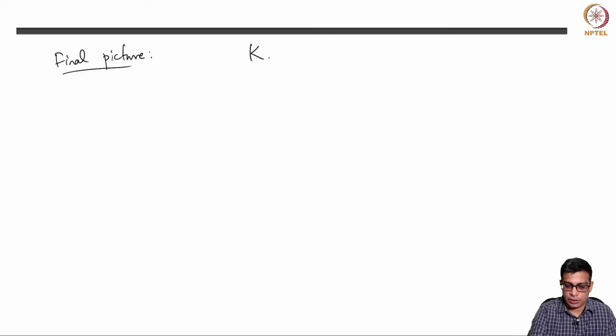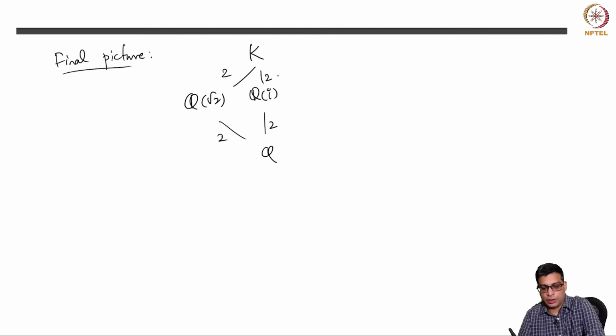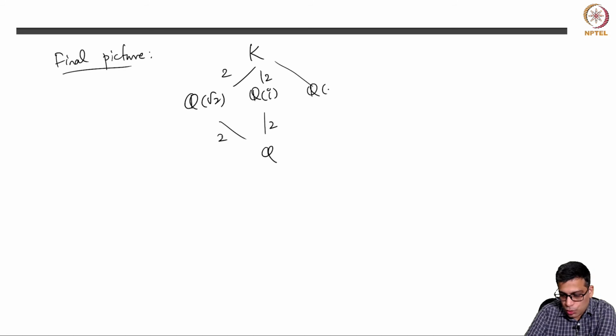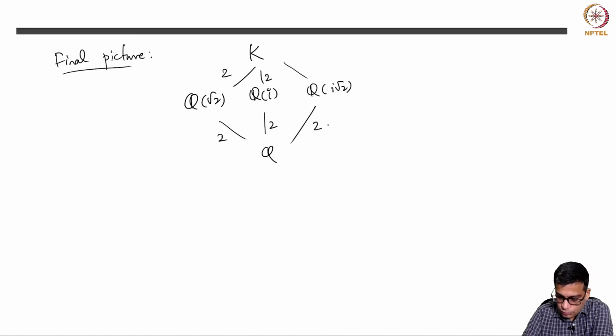So the final picture of intermediate fields is Q(root 2), Q(i), and what is the third one? If you think about it, that's just Q(i root 2). We discussed this at length.